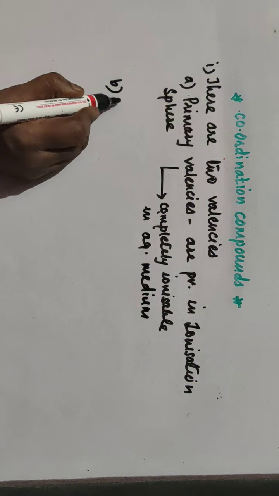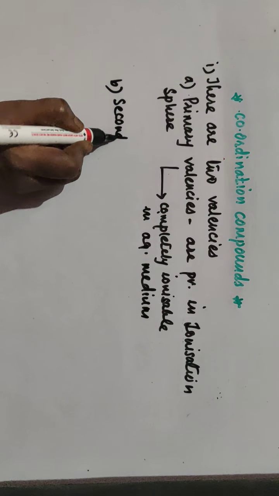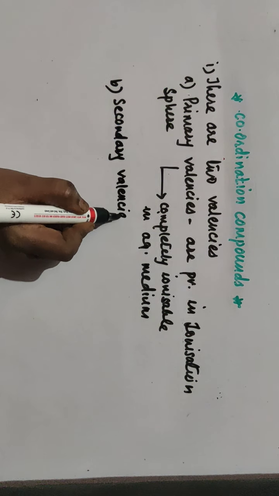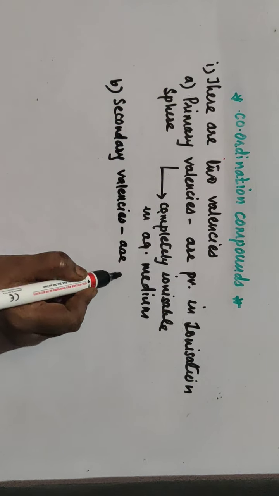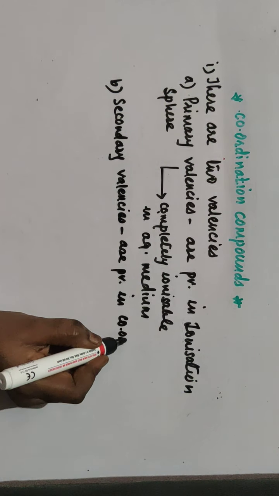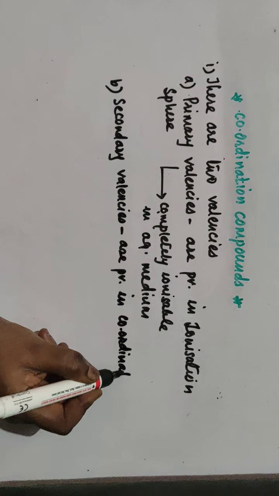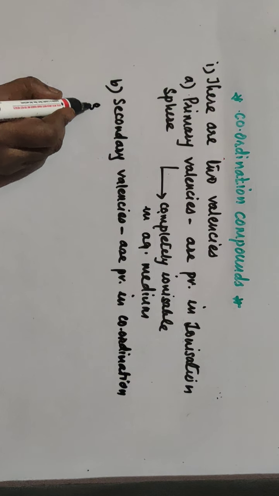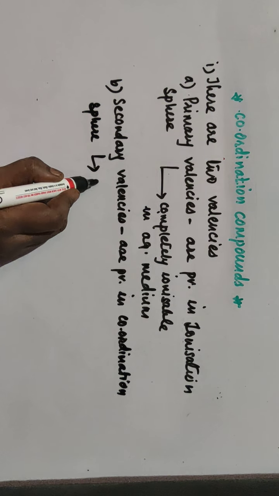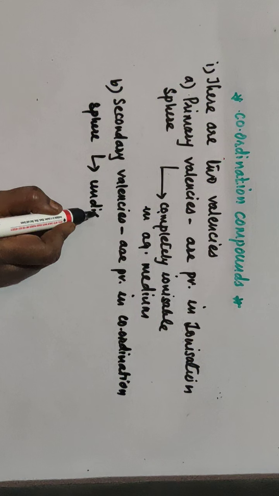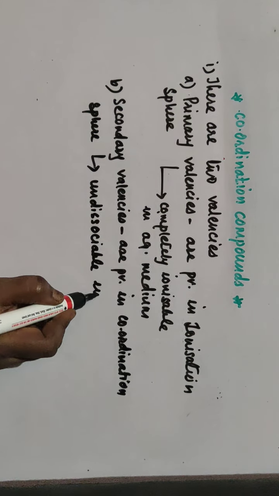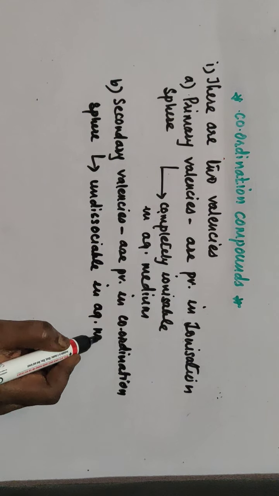Then the secondary valencies are also there, and these secondary valencies are present in the inner sphere, and this is your coordination sphere. And these valencies are undissociable or unionizable in aqueous media.